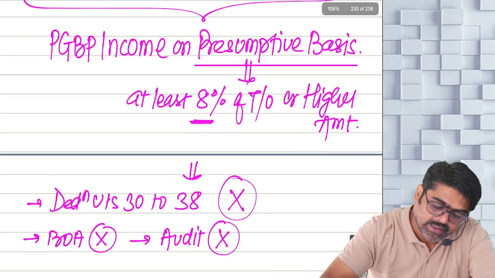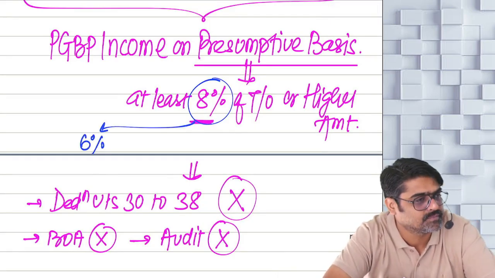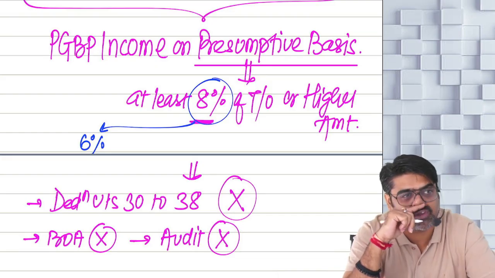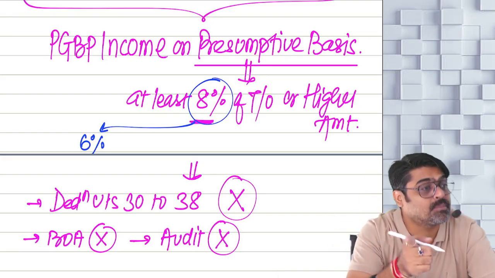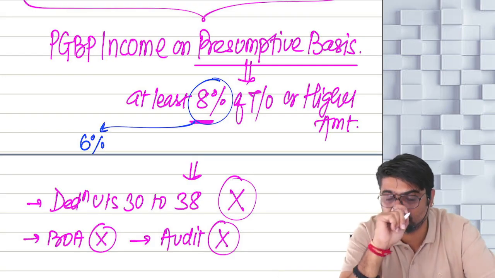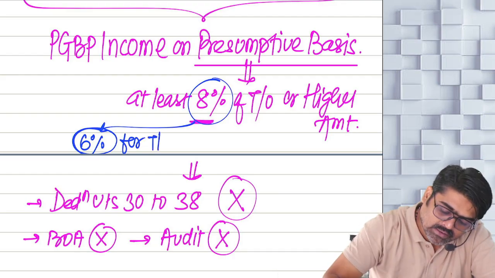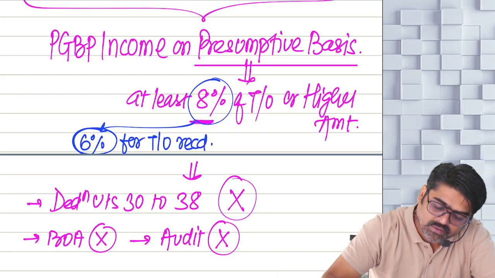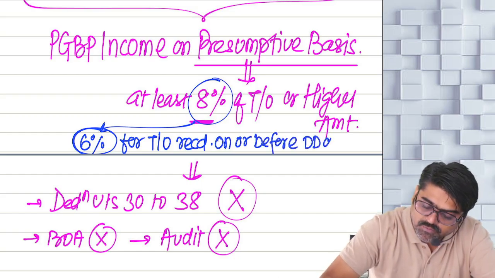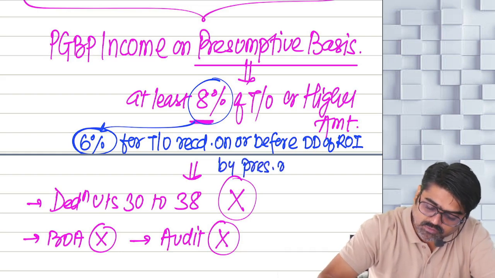Now pay attention. Instead of this 8%, you can take 6% also. Would you like to pay tax on a higher amount or on a lower amount? So instead of showing 8% of your turnover as your PGBP income, you can show 6% also of your turnover as your PGBP income. But the 6% you can show for the turnover received on or before the due date of your ROI by prescribed modes.